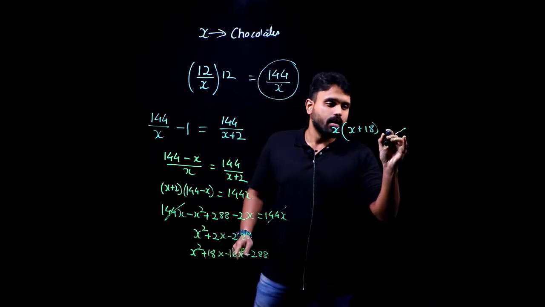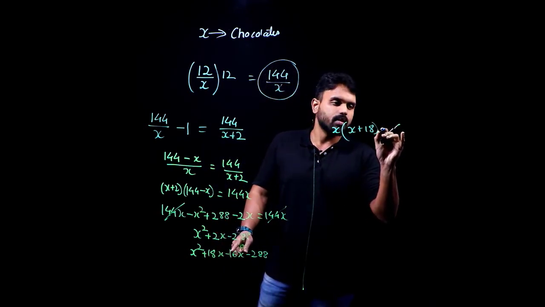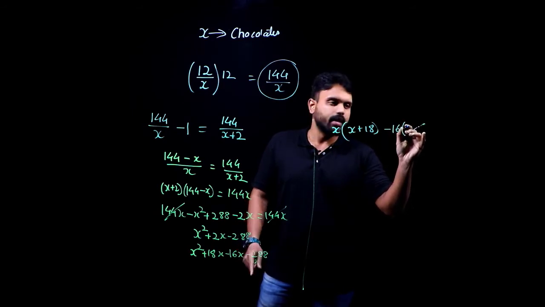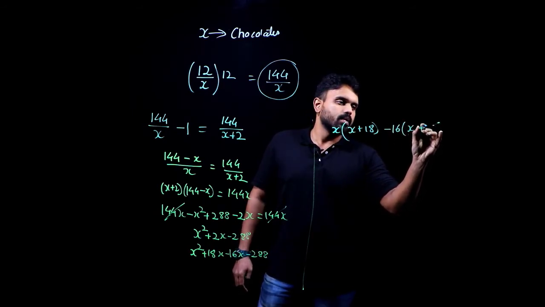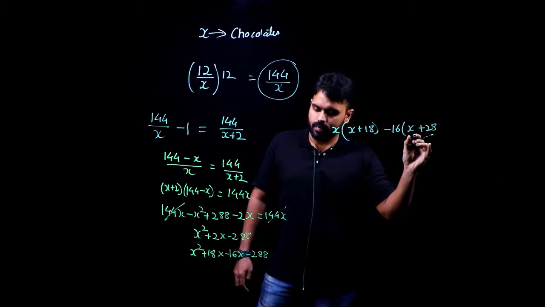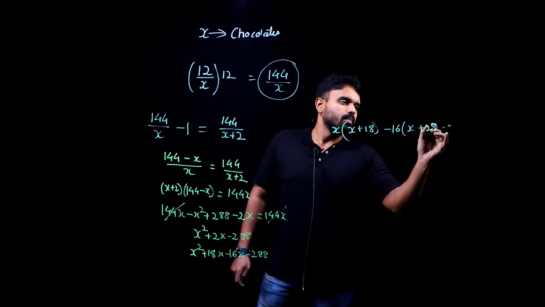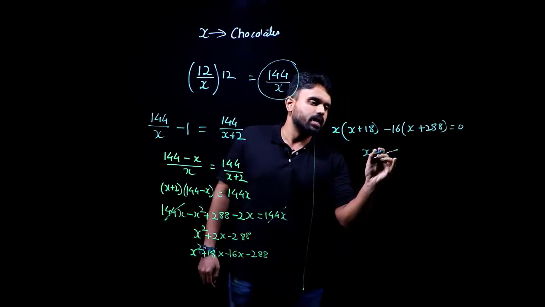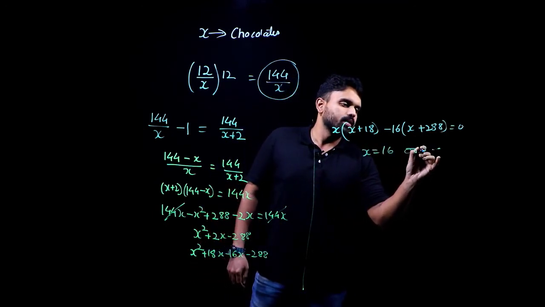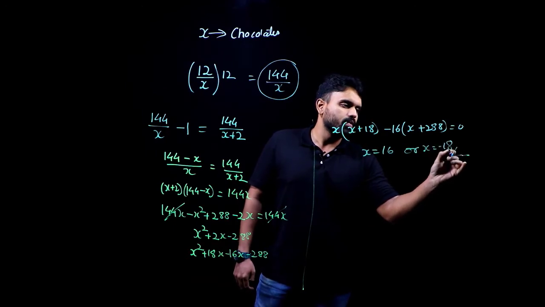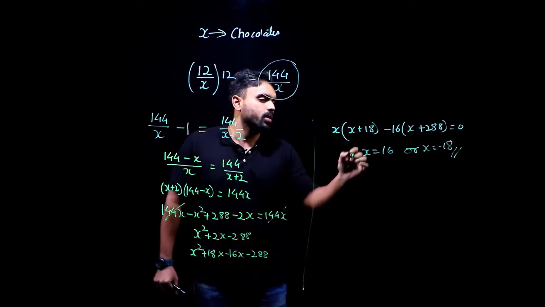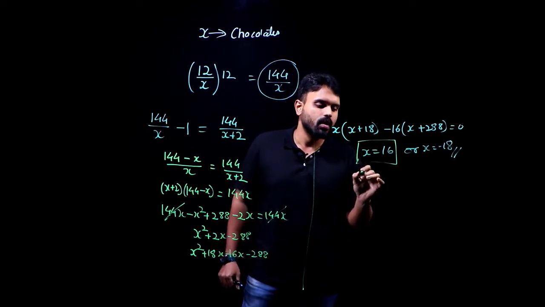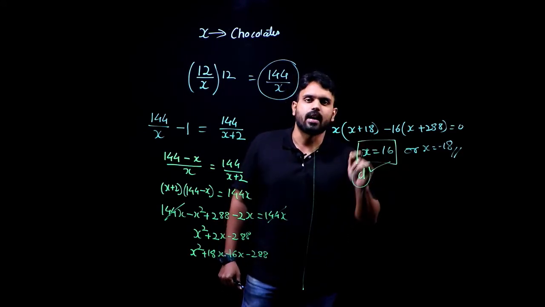And then I have to take minus 16 as common. I'll get x plus 18 here. That is equal to 0. So my x value is either 16 or x is minus 18. Can the number of chocolates be negative? No. So x is equal to 16. Do I have that in the options? Yes, I do have it. Option D is the right answer.